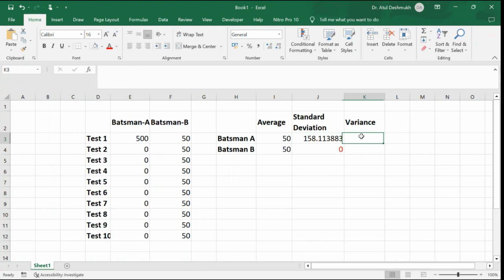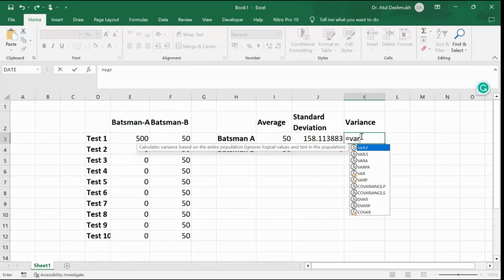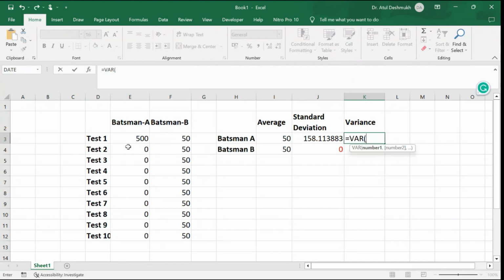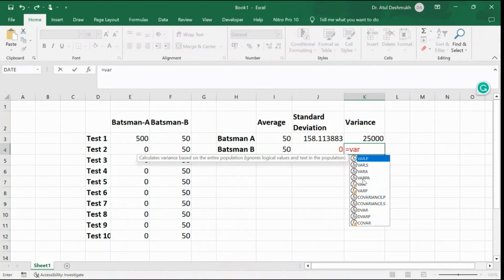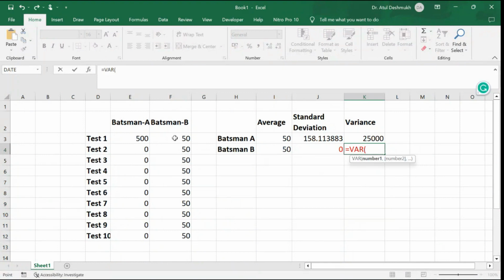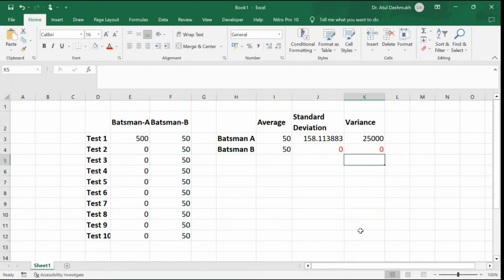We will calculate variance. Variance is a similar parameter. When you square the standard deviation, you get the variance, right? Variance means variability, and variability means behavior. For batsman B, how much variability does he have? He has zero variability, which means there is no variation.